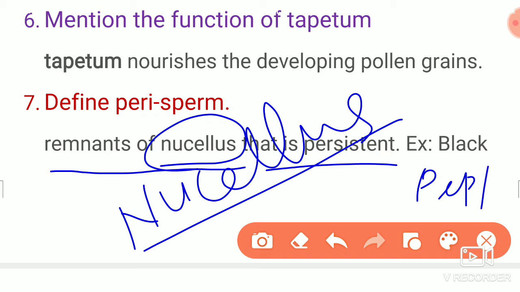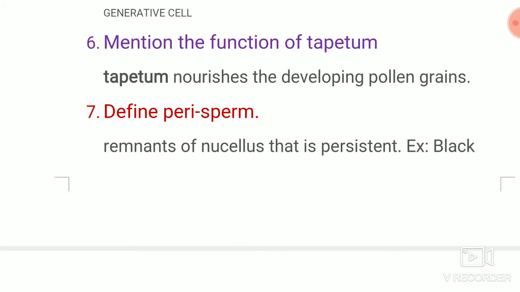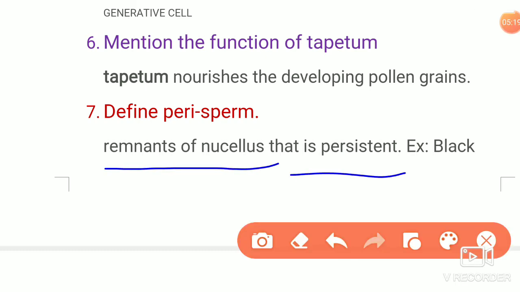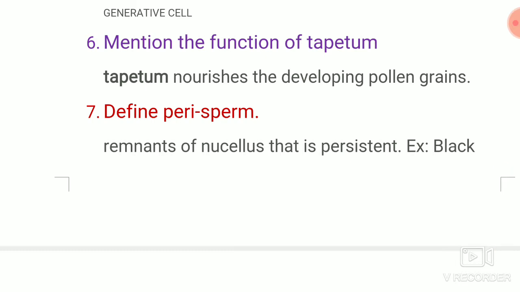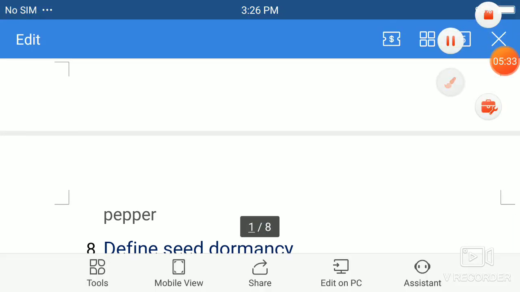The definition is the persistent remnant of nucellus. You have to write the black pepper example.